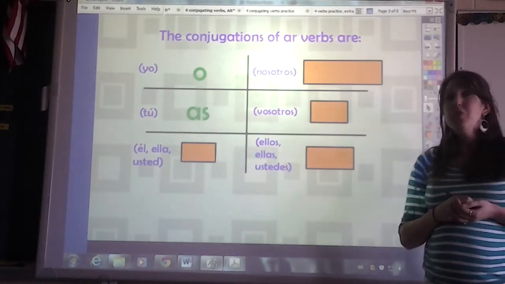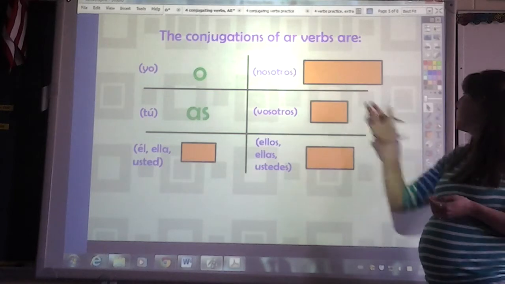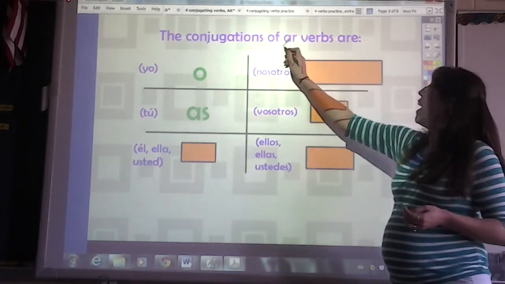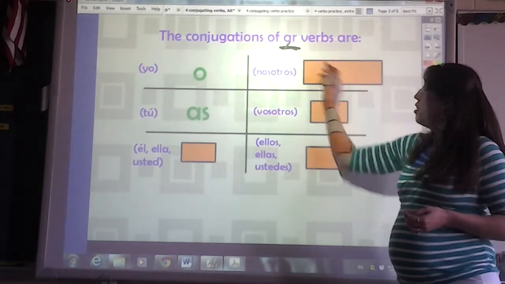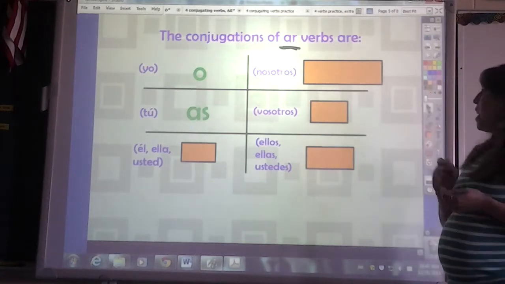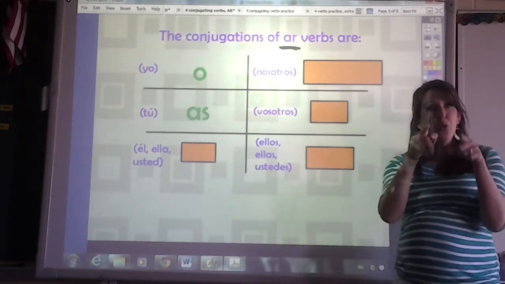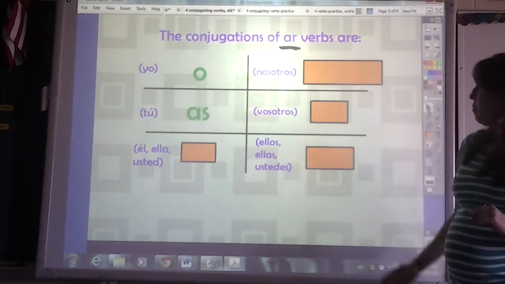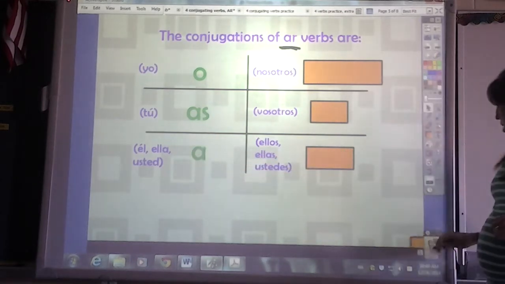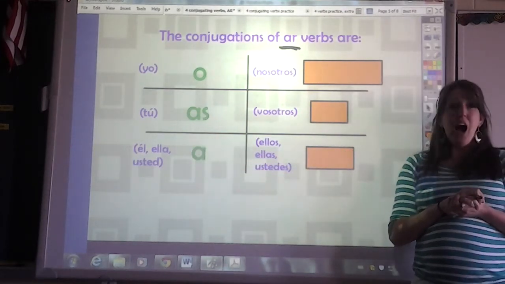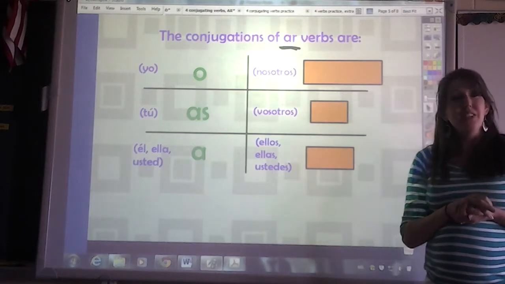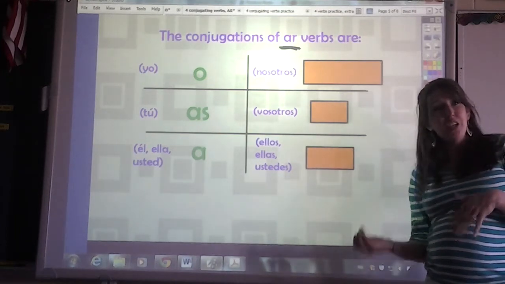AS. 2 forms of AR verbs. And again, this is for AR verbs. Are going to end in AS, like necesitas. You need. Necesitas. El, ella, usted ends in A. If you remember necesita, he needs, she needs.